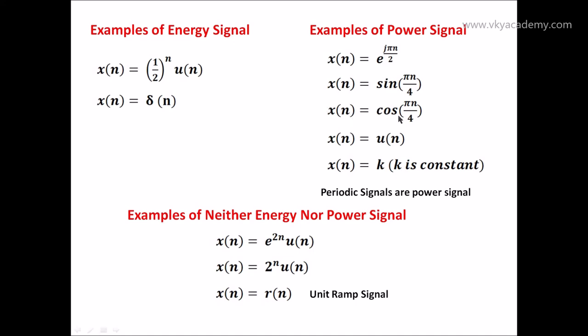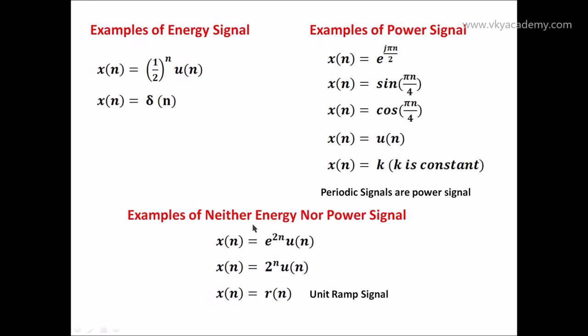In the same way, x of n equal to cos pi n by 4 or any cos angle is always a power signal. Next, x of n equal to u of n, which is a unit step signal, is always a power signal. x of n equal to k, where k is a constant, is also a power signal. We discussed already that all periodic signals are power signals.